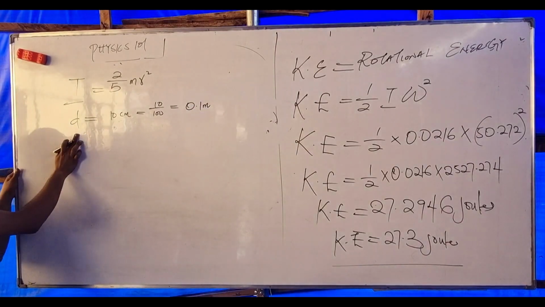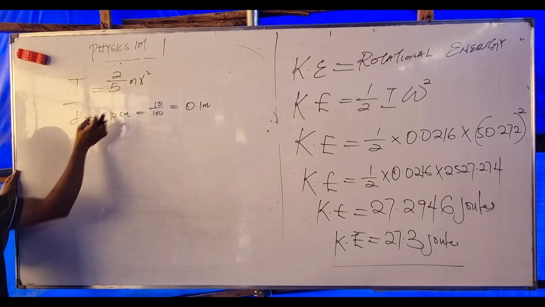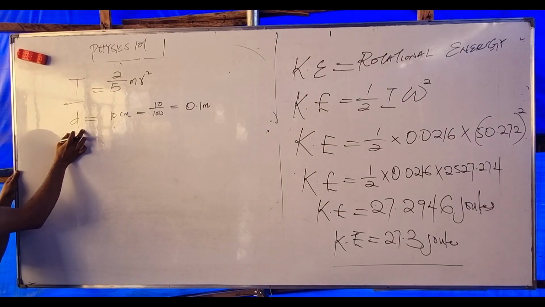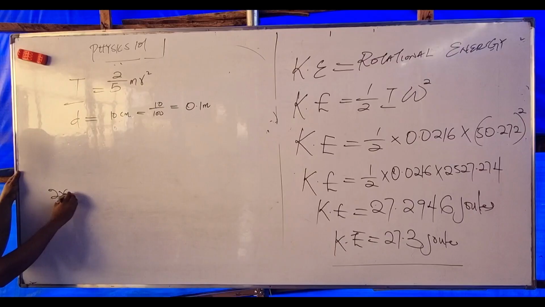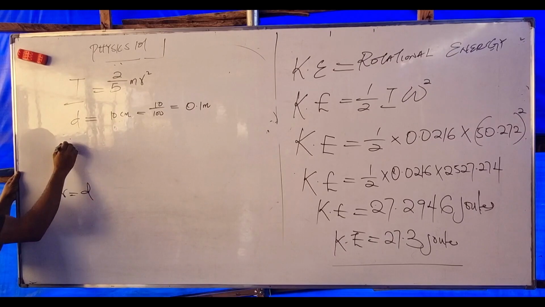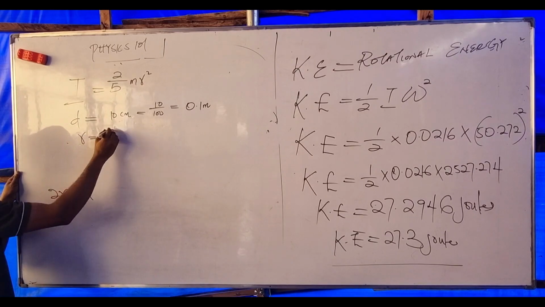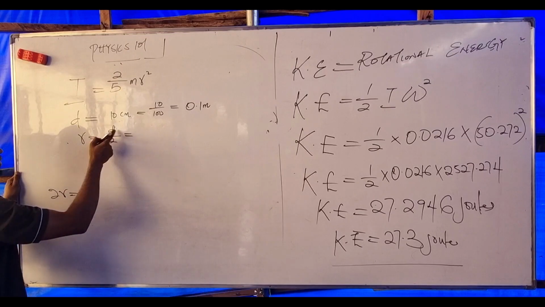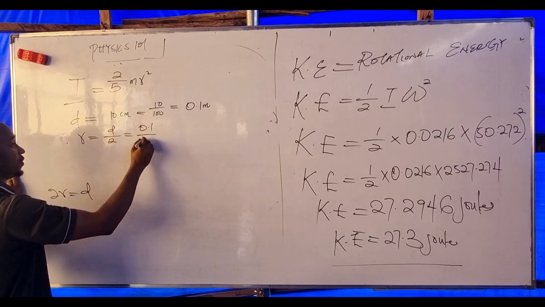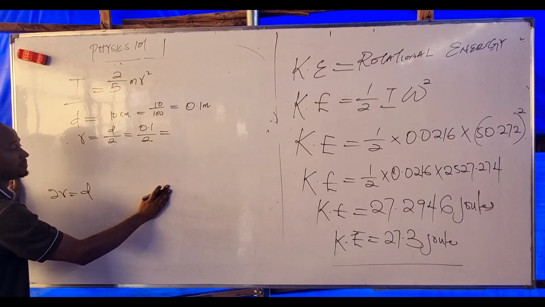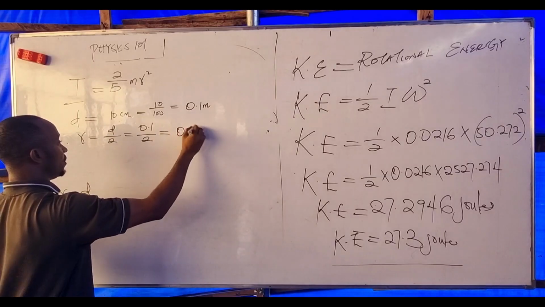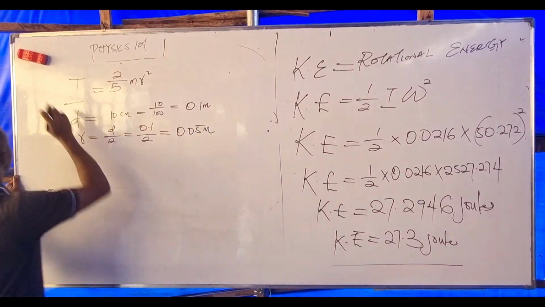But I don't need the diameter. I need the radius. So I will divide by 2. Hope you are aware that 2R equals the diameter. To find the radius, we divide D over 2. My diameter here is 0.1, so 0.1 over 2. What's the result? 0.05 meter.